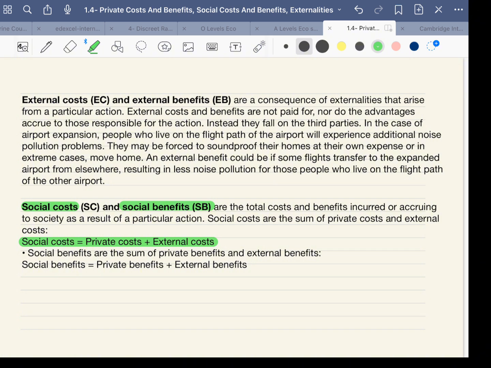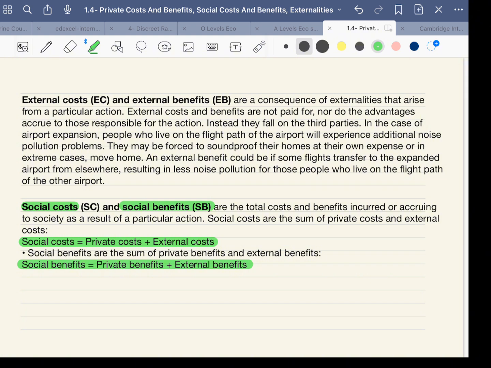When we talk about social benefits, we talk about cumulative benefits to the private entities and the external parties, or benefits that result as externalities. Therefore, the formula for social benefits is private benefits plus external benefits.